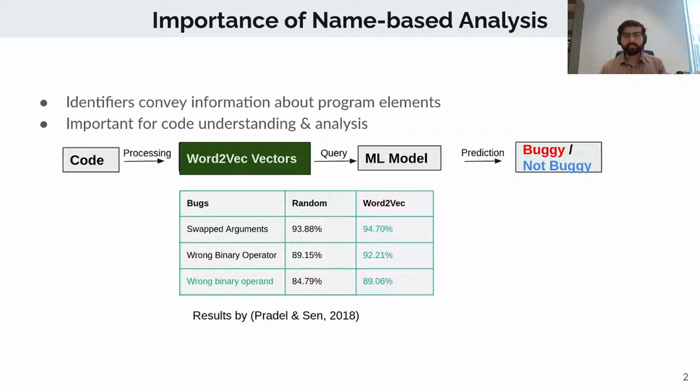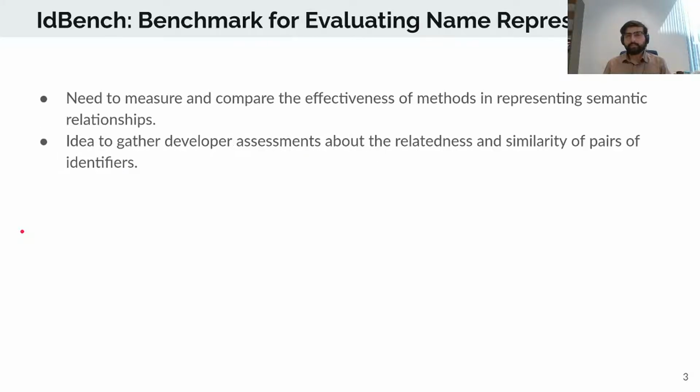And this result is in line with the observation by other researchers, where they observed that learned methods actually are able to encapsulate more semantic information as compared to random vectors. However, there is no current work that can actually compare and measure the effectiveness of these approaches in representing semantic relations.